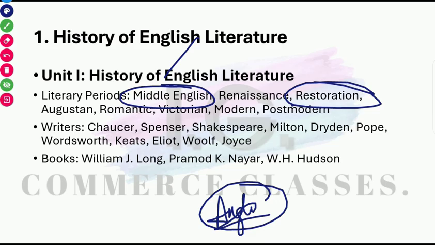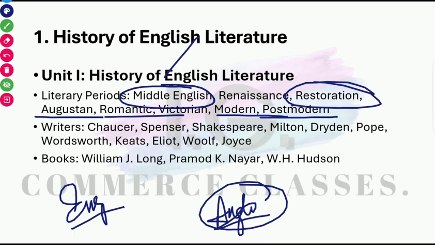After that, there is another age, Neoclassical. After that, the age of Caroline is there, which is not given in the syllabus. But do you think we'll leave that? No, we'll not leave that. Why? Because that's a part of literature, no? If you are a literary student, if you have been connected with literature for the past 2 to 3 years, it must be your habit, it must be in your nerves that the history with the timeline is important. Okay, after that we have Augustan, Romantic, Victorian, Modern, Postmodern,